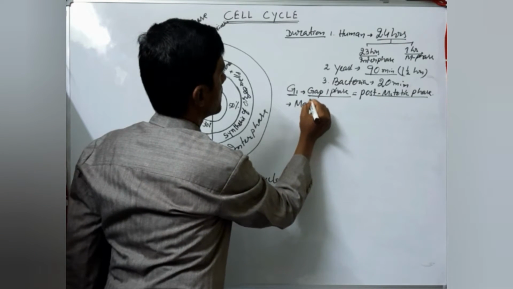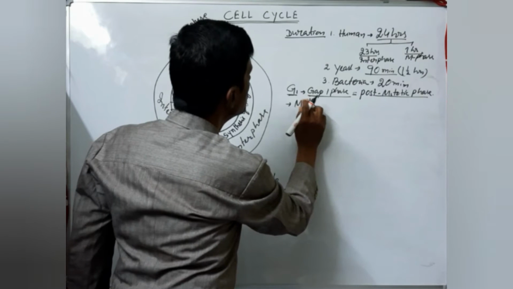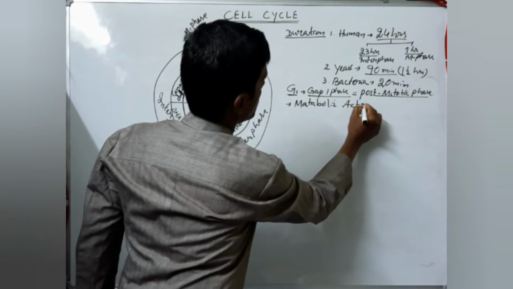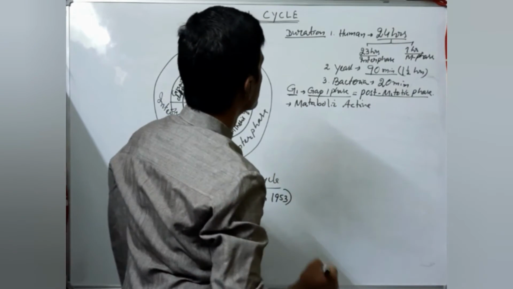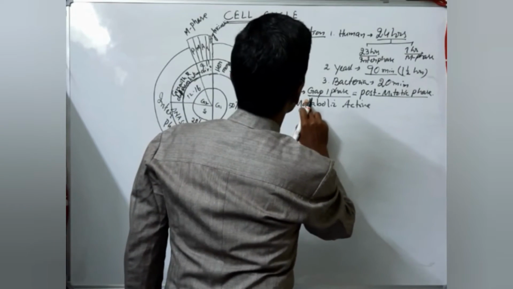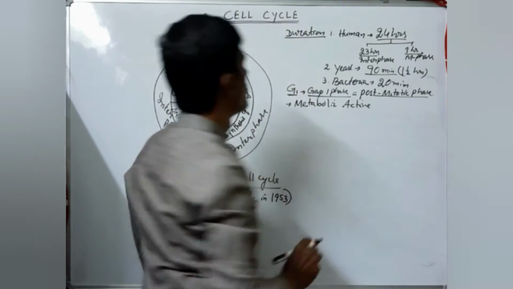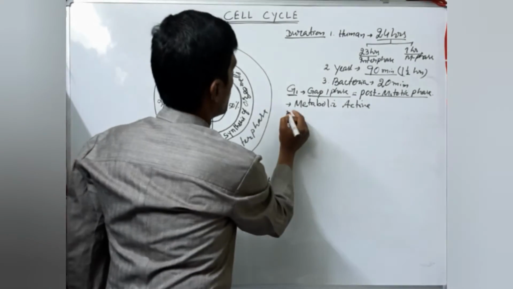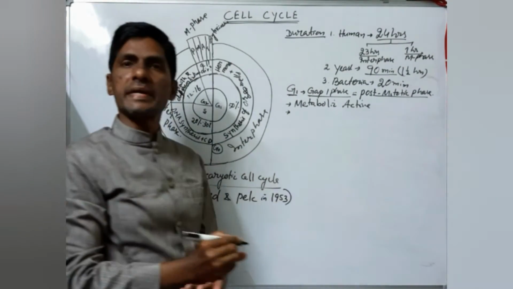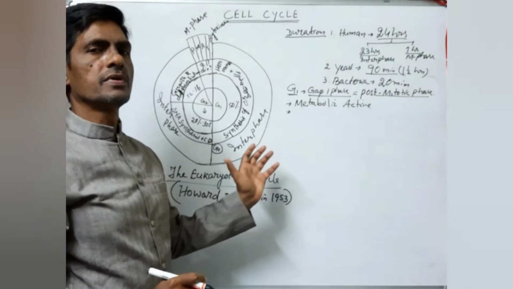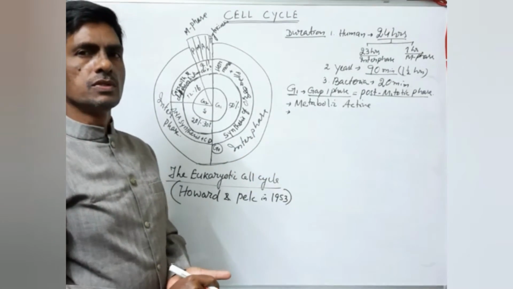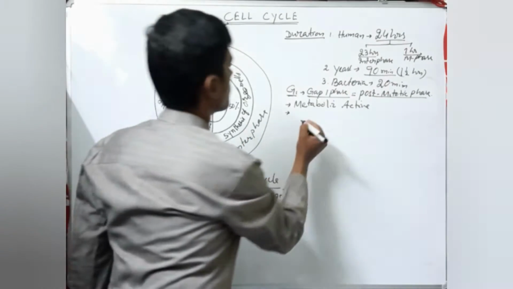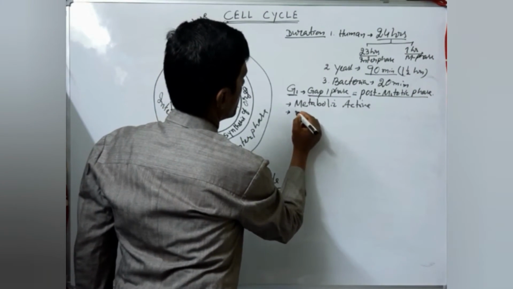The cell will be metabolically active in G1 phase, and it is also called a preparative phase of DNA replication. So what is needed for the DNA replication? For DNA replication they need some histone protein.